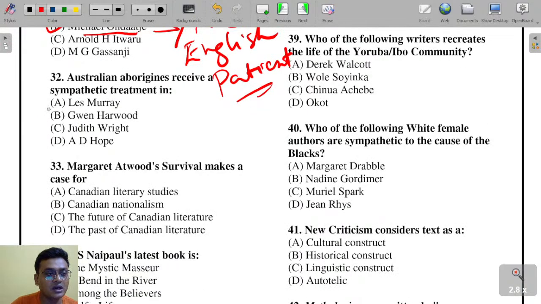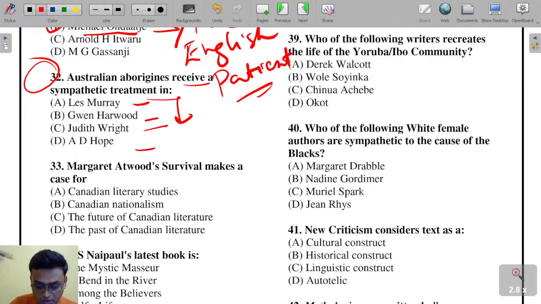Australian Aborigines receive a sympathetic treatment in: Les Murray, Harwood, Judith Wright, Eddie Ho. Australian Aborigines receive a sympathetic treatment here.